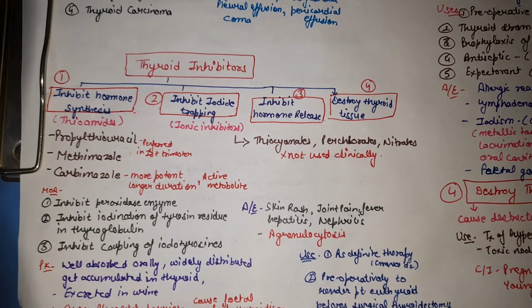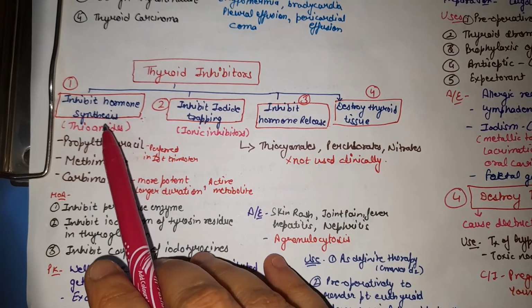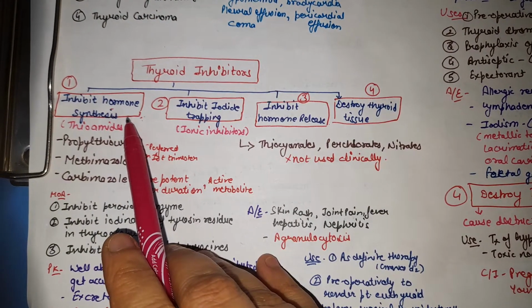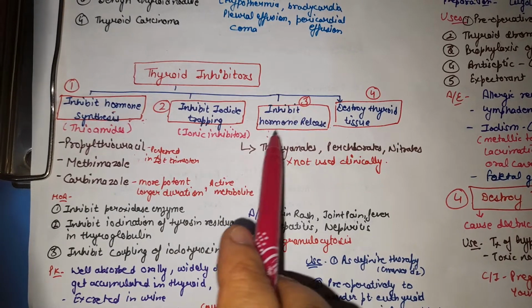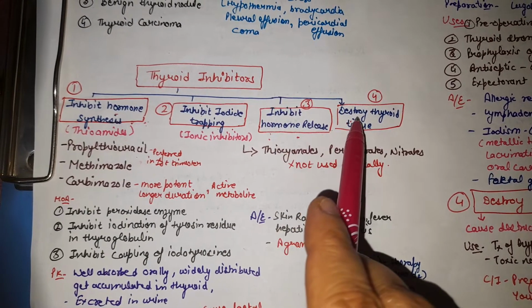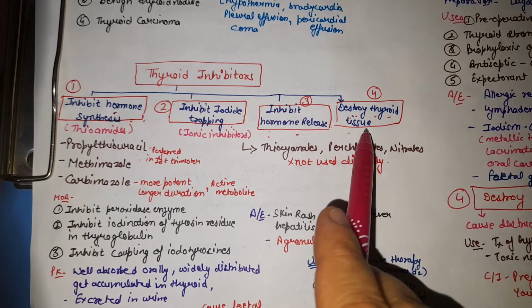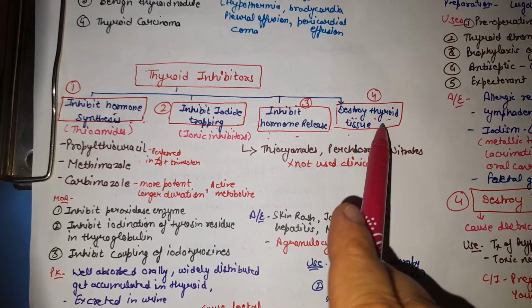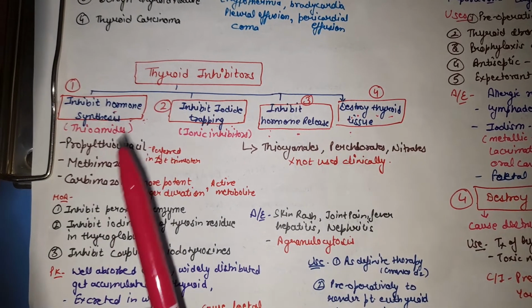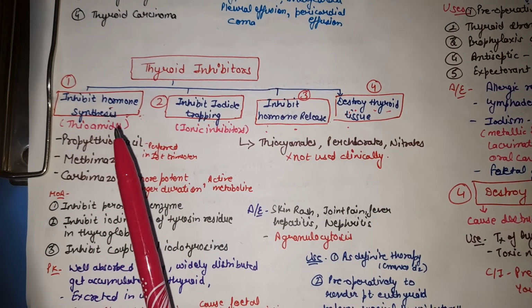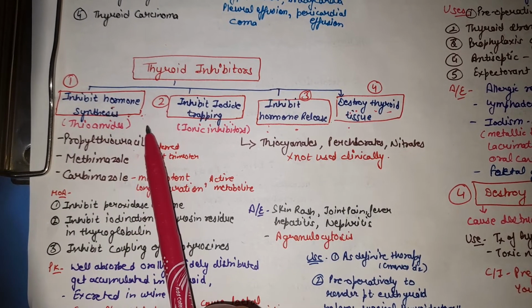So thyroid inhibitors are classified mainly into: the drugs which inhibit the hormone synthesis; second, which inhibit the iodide trapping; third, which inhibit the hormone release; fourth, those which destroy the thyroid tissue; and fifth, those which inhibit the peripheral conversion of T4 into T3. So first we will discuss the first group, that which inhibit the hormone synthesis.